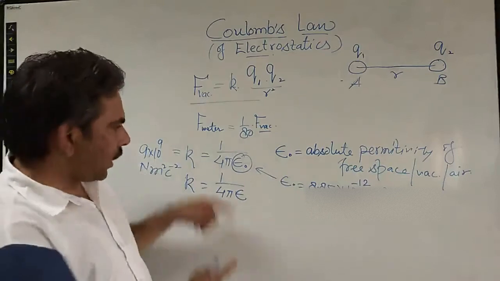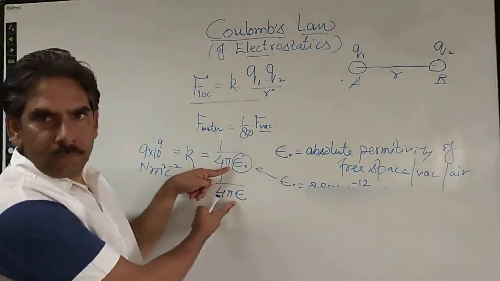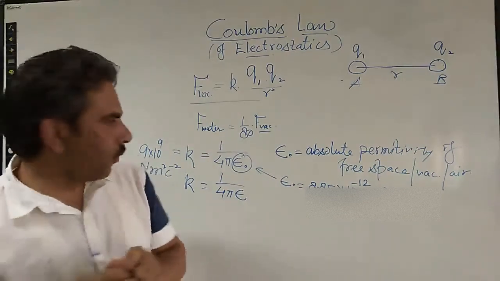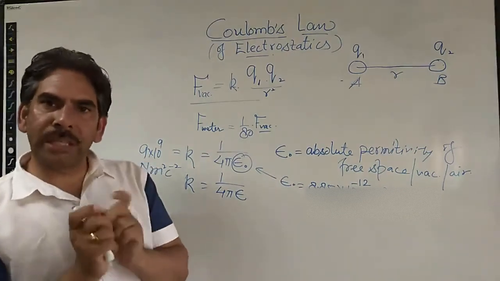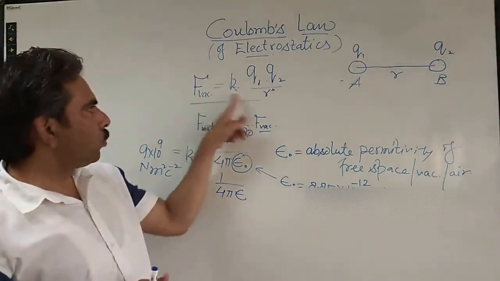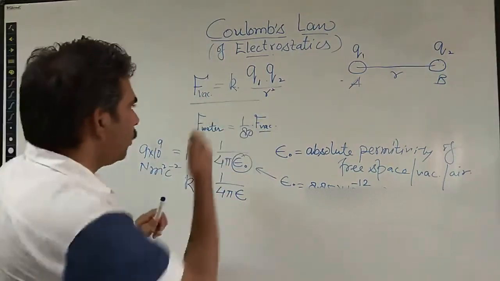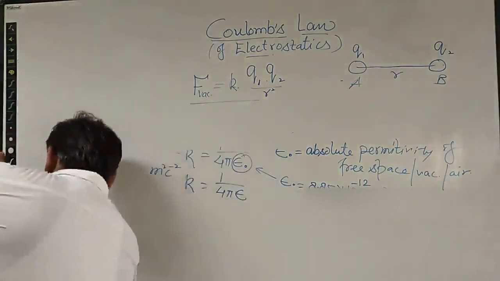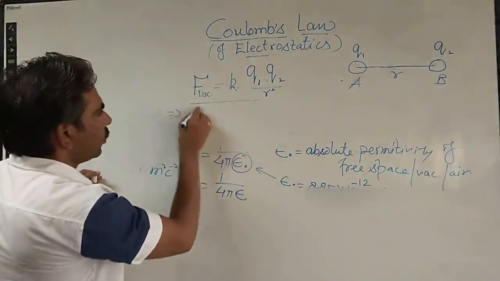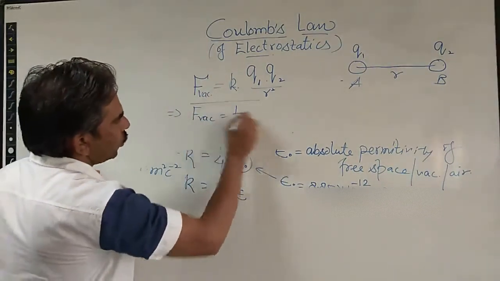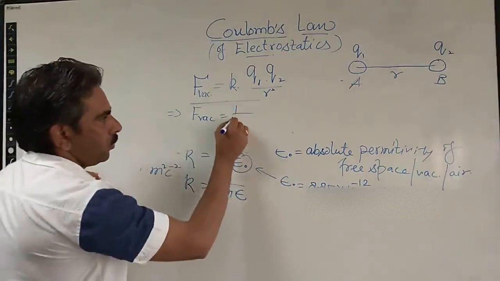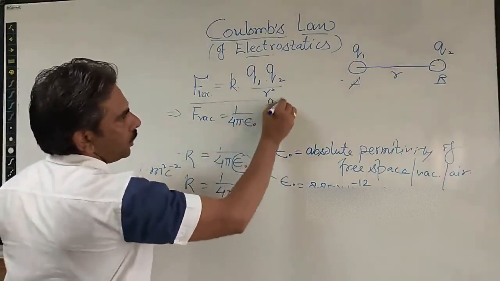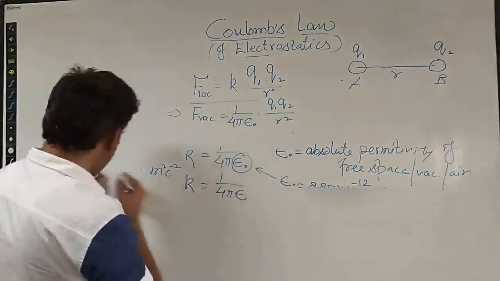We can also establish the relationship between these two. In the first case we write Coulomb's law for the two charges separated by some distance placed in the vacuum. So the electrostatic force becomes equal to 1 upon 4 pi epsilon naught in case of vacuum into Q1 into Q2 upon R square.